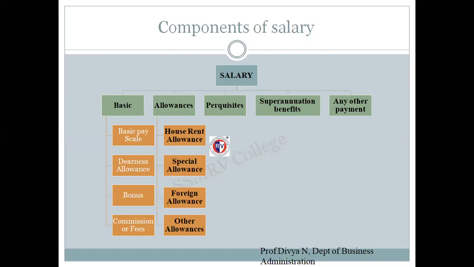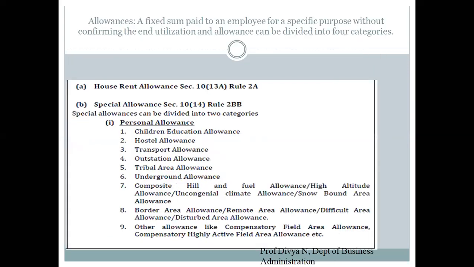Next up, we have special allowance. Next, foreign allowance, then the other allowances. So we have mainly four basic allowances, that is house rent allowance, special allowance, foreign allowance, and other allowances. We'll just see what these allowances are in detail. So what is an allowance? An allowance is nothing but a fixed sum paid to an employee for a specific purpose without confirming the end utilization.